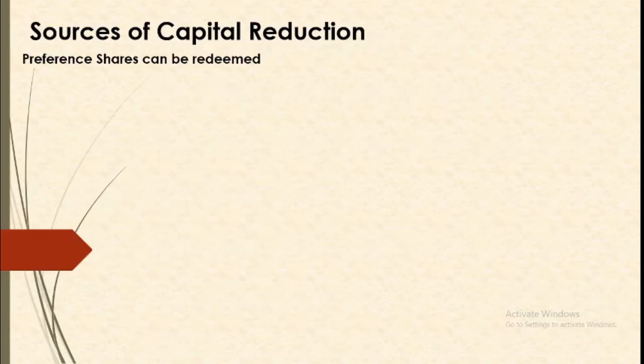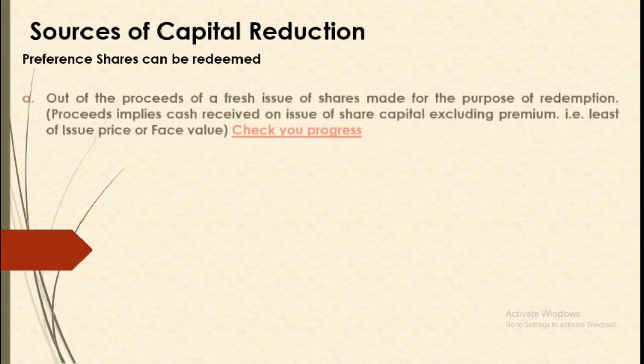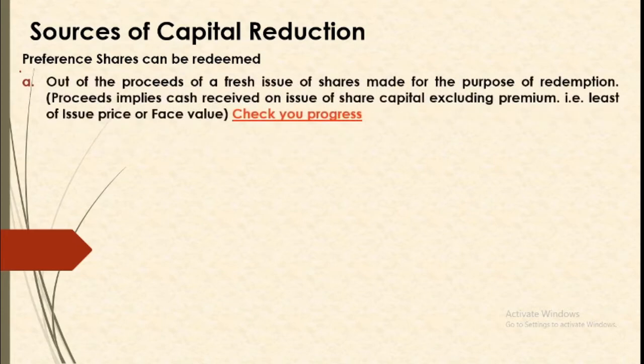Now when preference capital is redeemed, there are two sources to match the capital reduction. Number one is out of the proceeds of fresh issue. That is, when you are going for redemption of preference shares, then at the same time the company may issue fresh shares. These shares can be equity or preference, any category of shares, but it has to be shares only. So the company goes for issue of the shares. On one side your capital is reduced, but this will increase your capital.